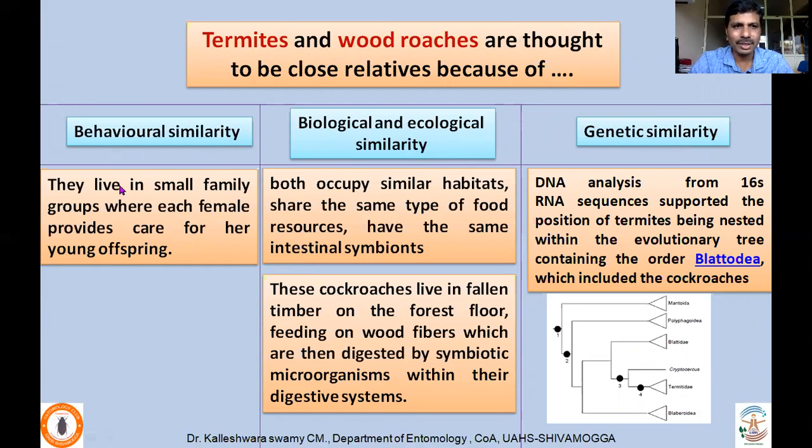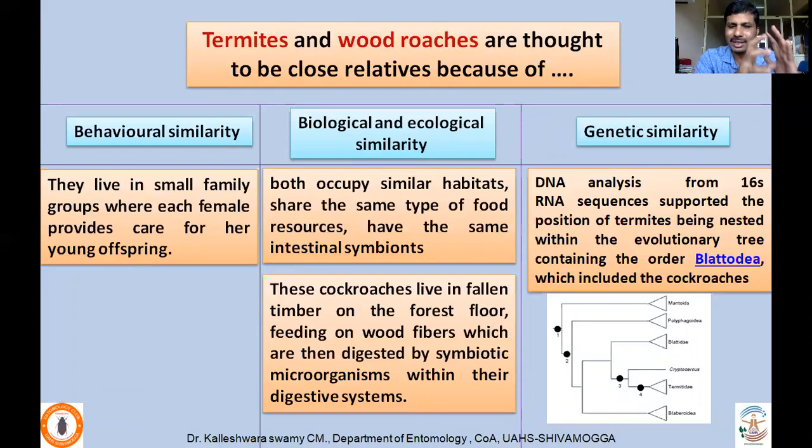Behavioral similarity includes that they live in small family groups, wherein each female provides care for young offspring. We have seen the termite mounds, and we'll also discuss them. Termites are social insects. Wood roaches are also social cockroaches. Termites actually got this character from these wood roaches.